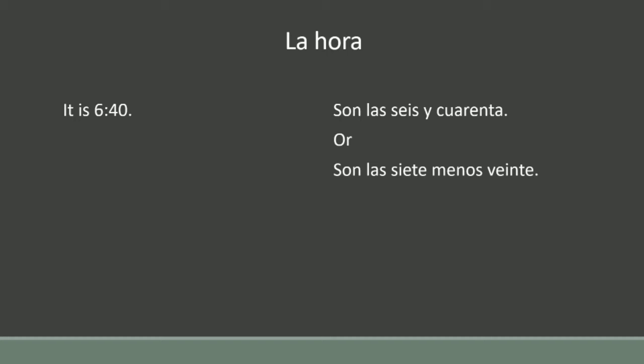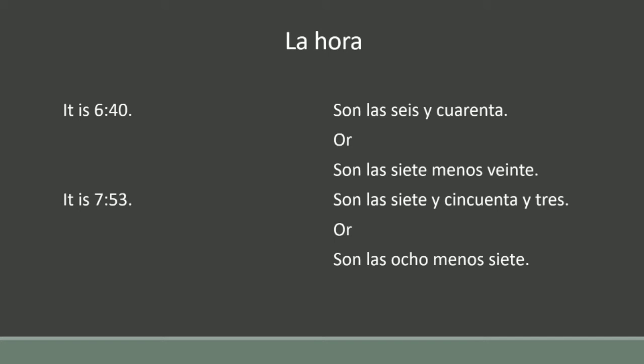So there are two different methods to describe this time, and this method you have to apply when the minutes are more than 30. Clear? 6:40, minutes are more than 30. One more example, 7:53. So you can notice 53 is more than 30. More than 30 minutes are given here. So one way is the same as it is 7:53, that is son las 7 y 53. 53 is 53. The other way, 8 o'clock minus 7 minutes. In English we can say 7 minutes to 8 o'clock. So 8 o'clock is what? Son las 8 menos 7.